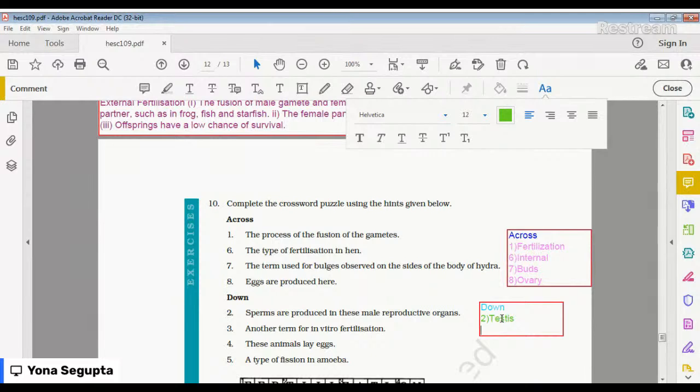Next is number 3. Another term for in vitro fertilization. What will it be? It is a zygote. 3 down is a zygote.